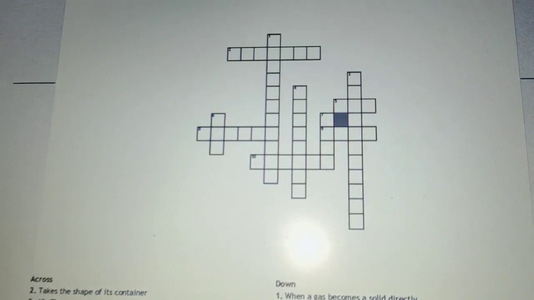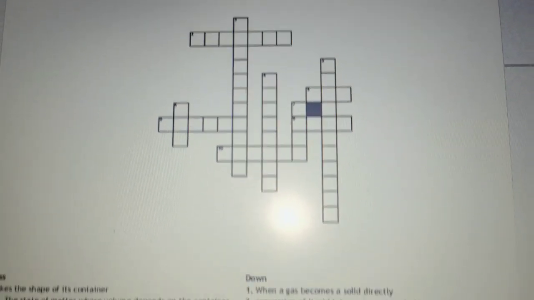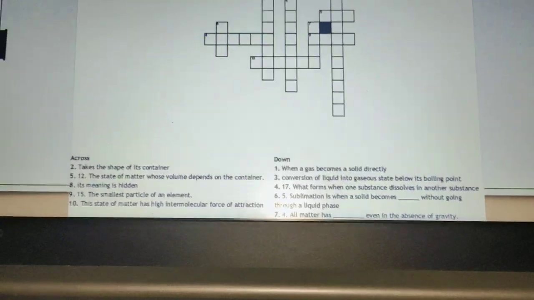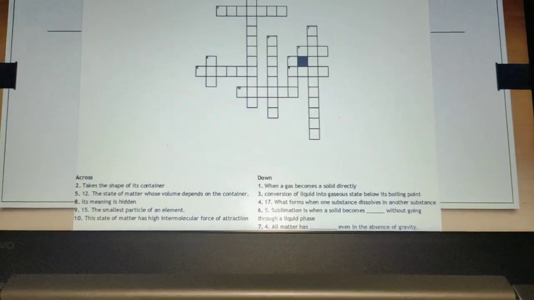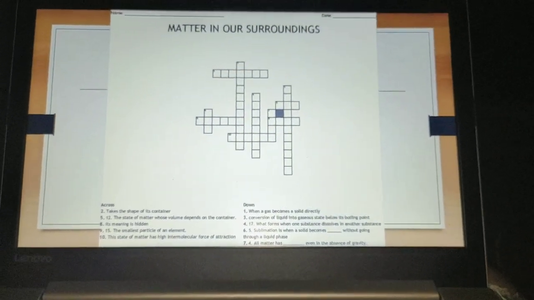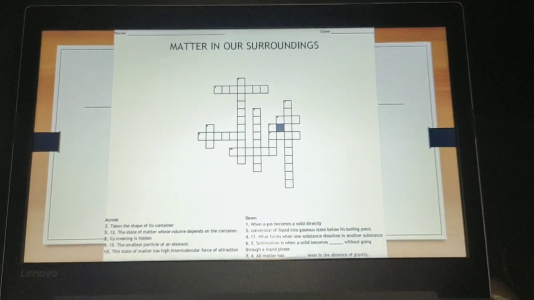So you have to solve this puzzle according to this, across and down the groups. This is one of your activity that you have to do in your classwork copy.